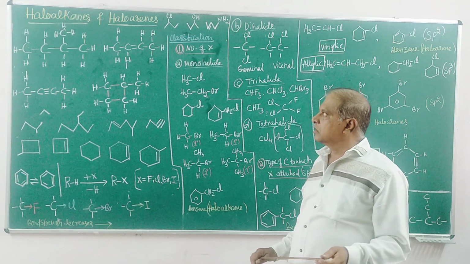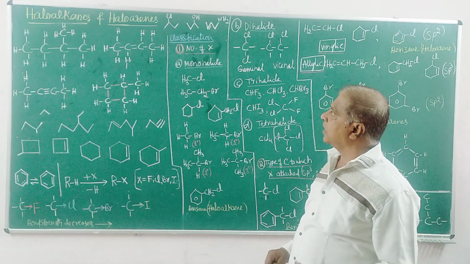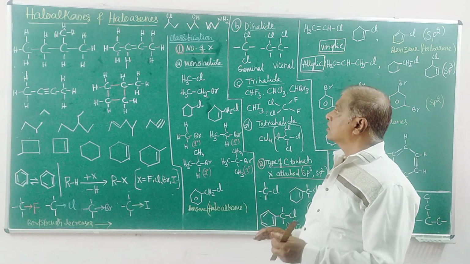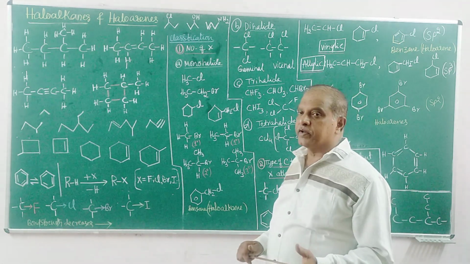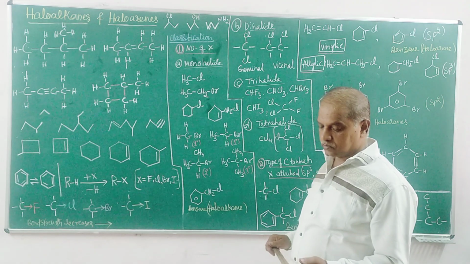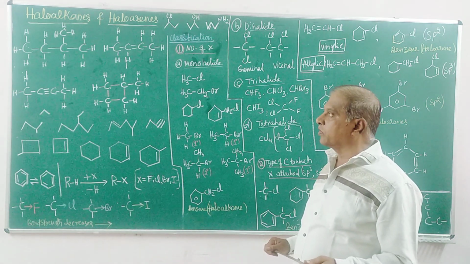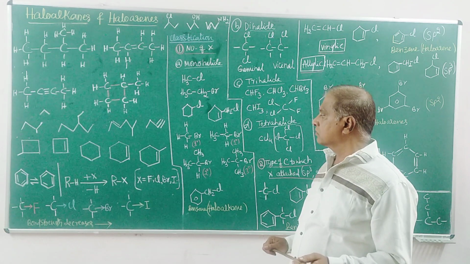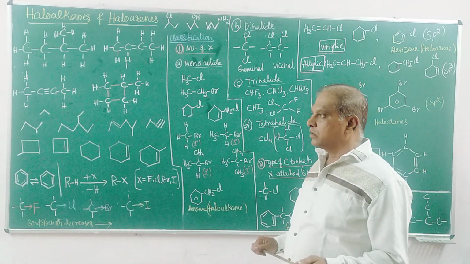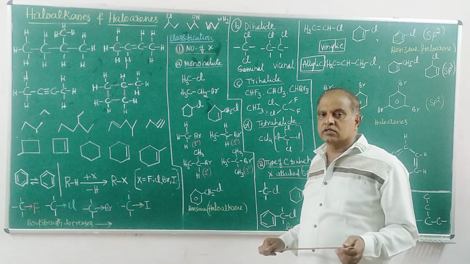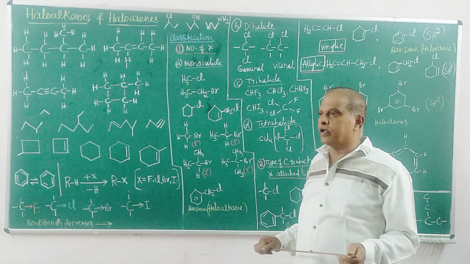The chapter Haloalkanes and Haloarenes. These are halogen derivatives of hydrocarbons. As we know, the source of hydrocarbons is petroleum oil.